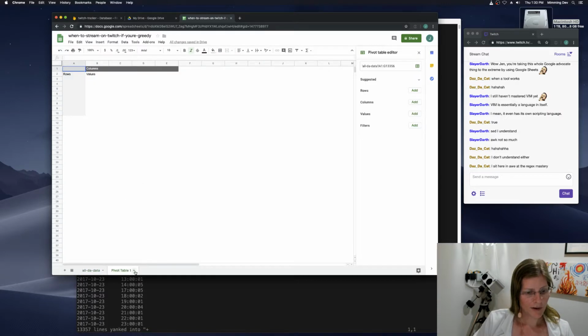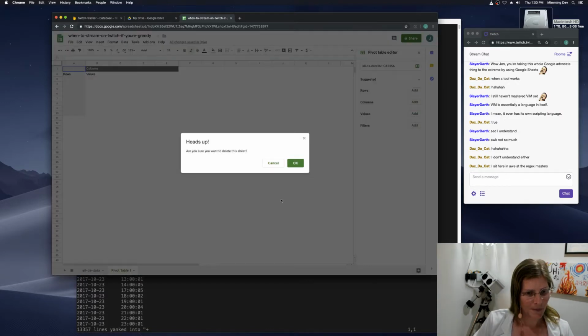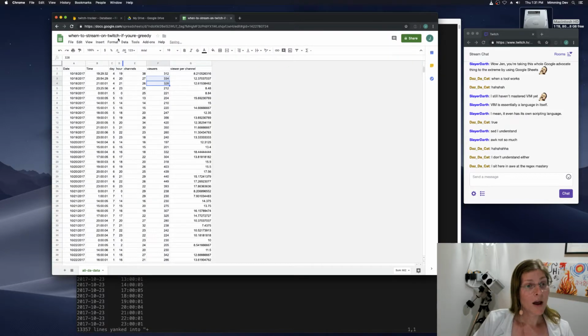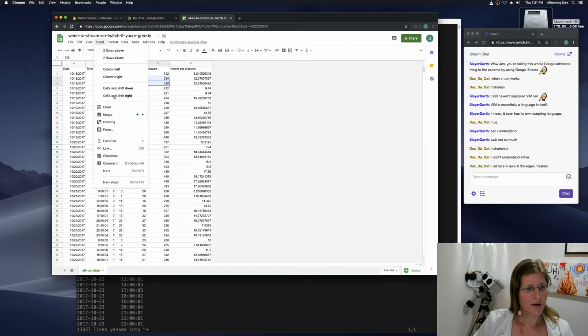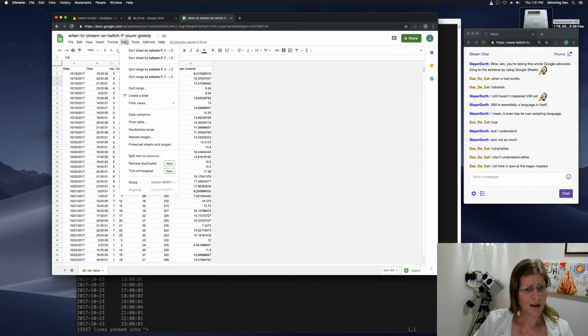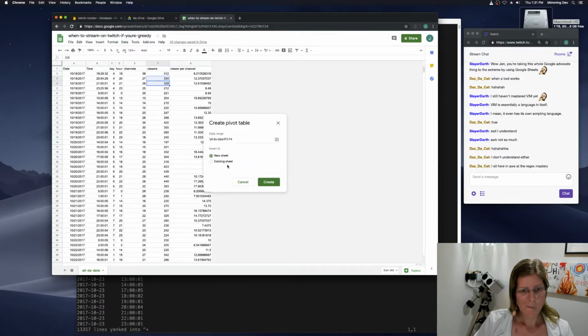Let's make a new one because I think that one's all tied to the wrong column structure. By pivot. New. Insert format data. Pivot table. Yep. New sheet.